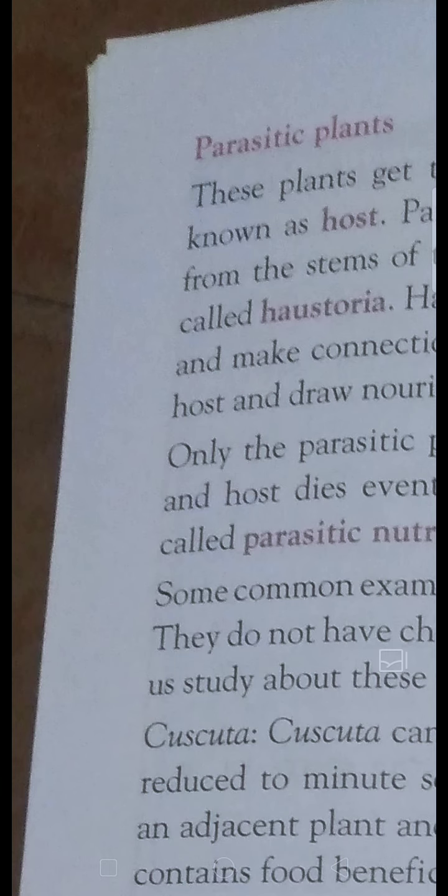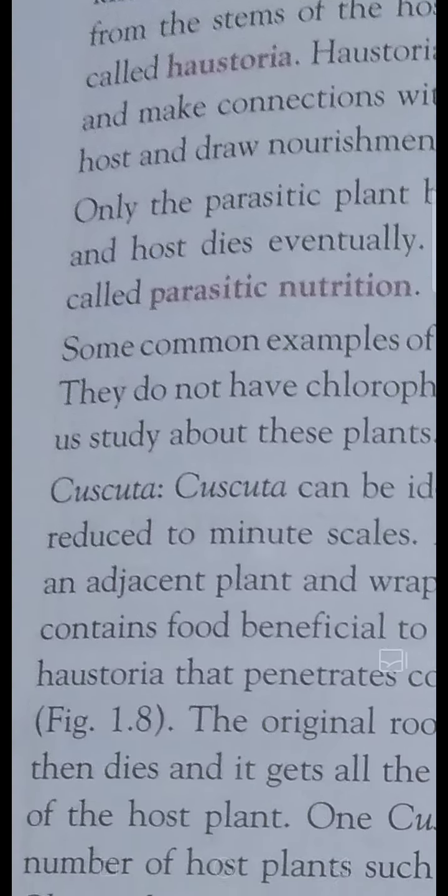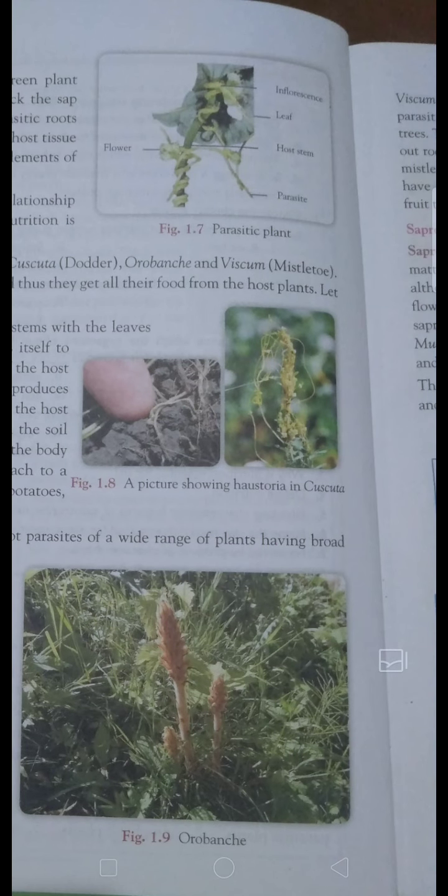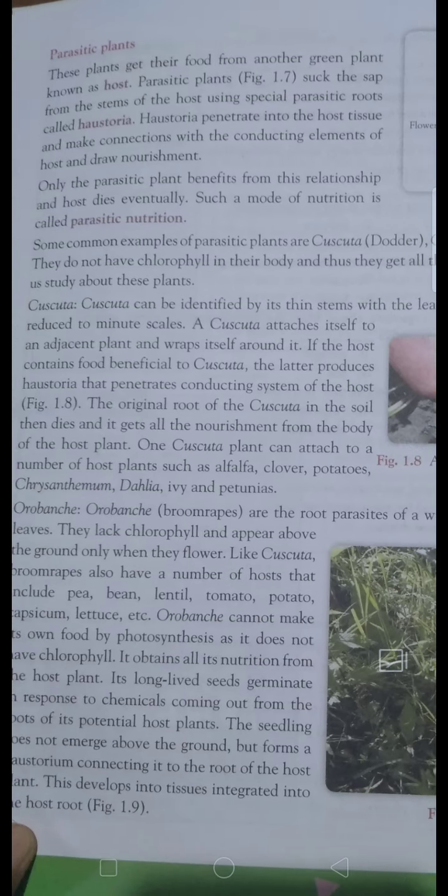Let us study about them here. Here the pictures are given down. How the Cuscuta plant is there, how they take the food from the host plant. A picture showing the haustoria in the Cuscuta, how these plants take the food from the host.